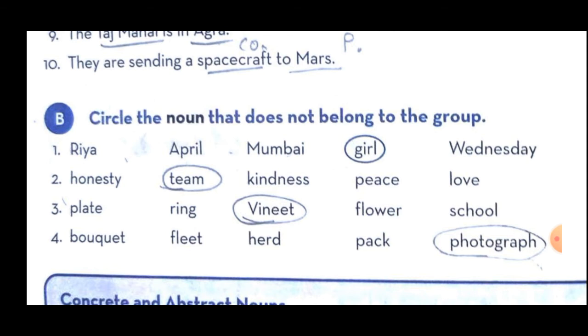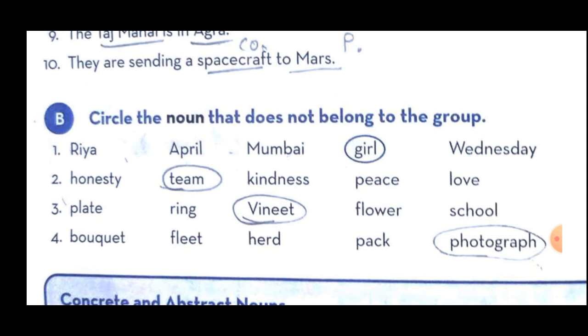किसके साथ ये मैच नहीं होता है और जो मैच नहीं होता है ना उसके ऊपर हमें क्या करना है, सर्कल करना है. See the first one: Riya, April, Mumbai, girl and Wednesday. Okay students, so understood, in this first group all these nouns are proper noun but only one noun is given that is common noun. So which is that common noun? Girl is common noun, others all are proper noun. So here girl is circled.